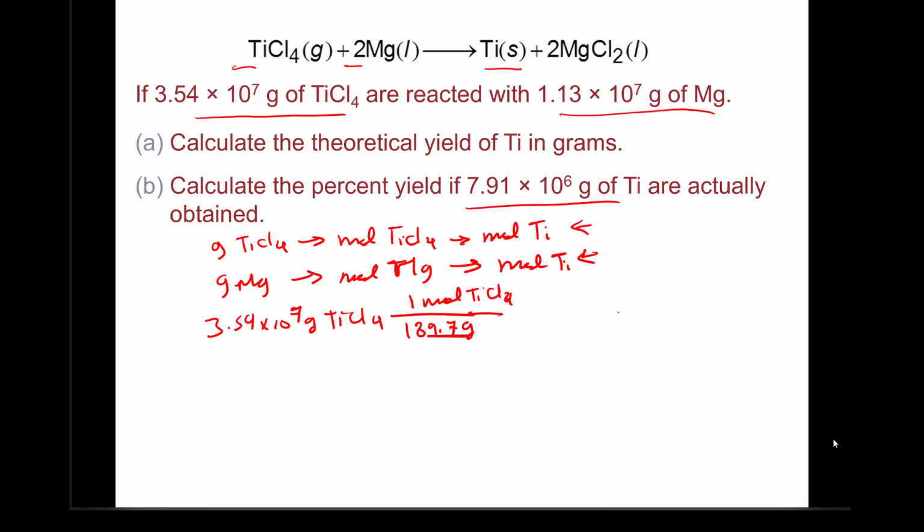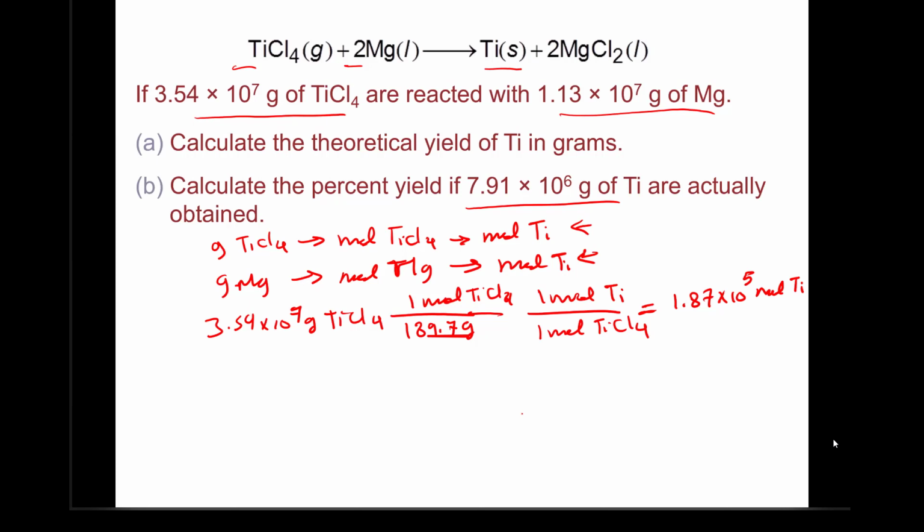We need to convert them to moles of titanium that would form using the mole to mole ratio, which is 1 to 1. 1 mole of titanium tetrachloride would form 1 mole of titanium. So the number of moles of titanium that would form in this case would have been 1.87 times 10 to the power 5 moles of titanium.